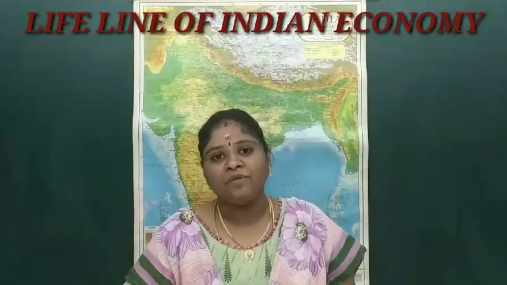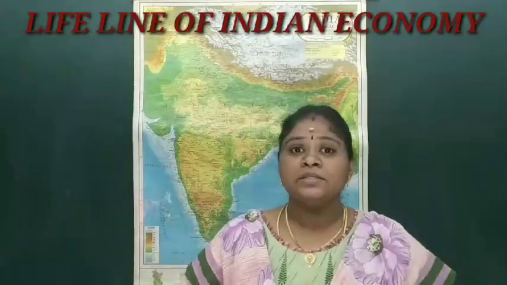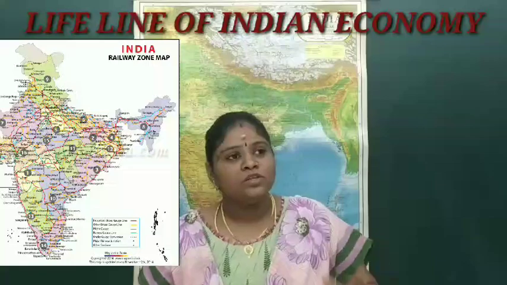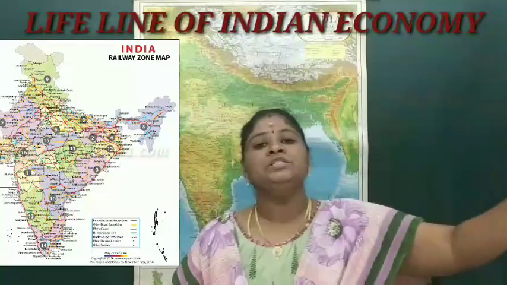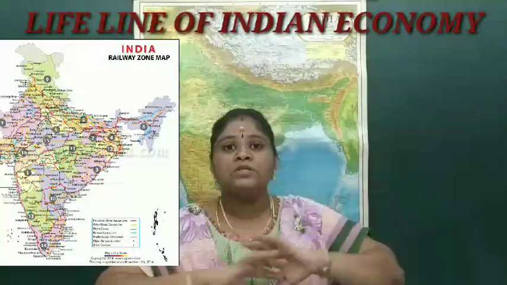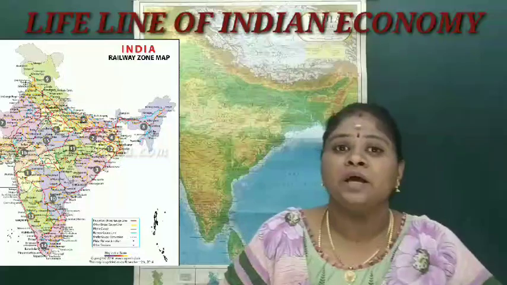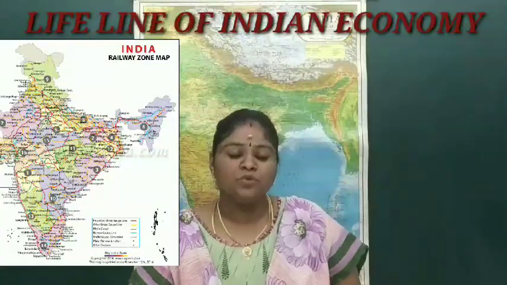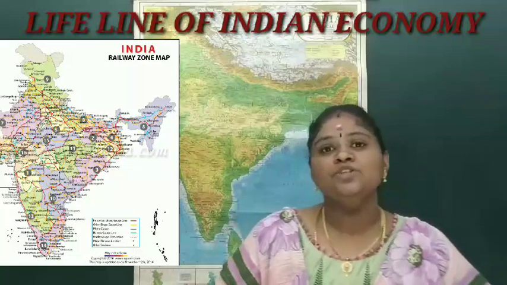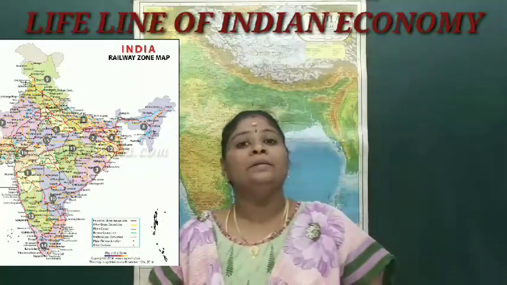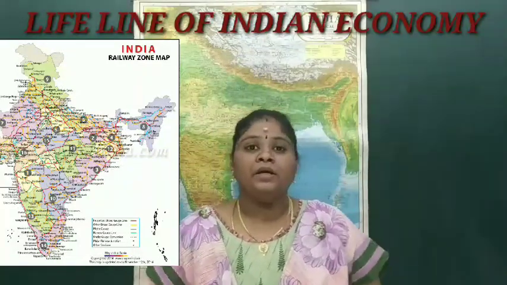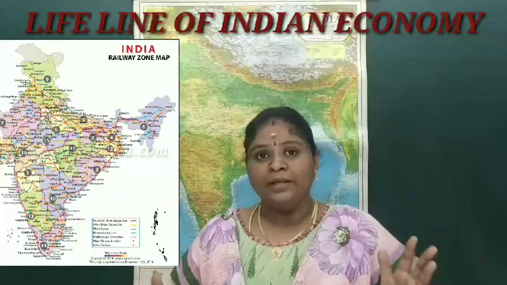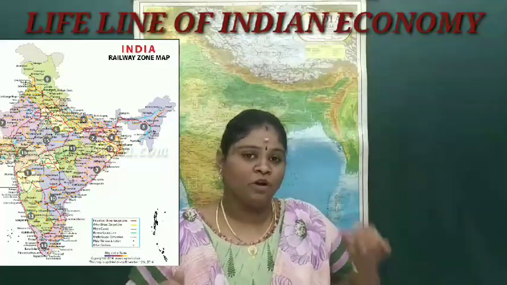And we have a very important thing: 16 zones are there. Southern zone, northern zone, western zone, eastern zone. These 16 zones of railways are located in India, and the homework for you is to mark all these 16 zones on a map of India and send it. That is the homework.